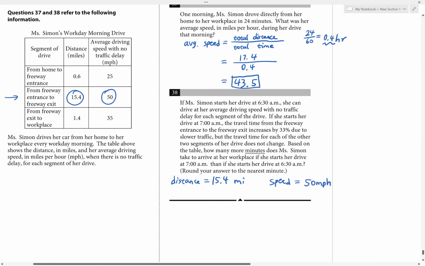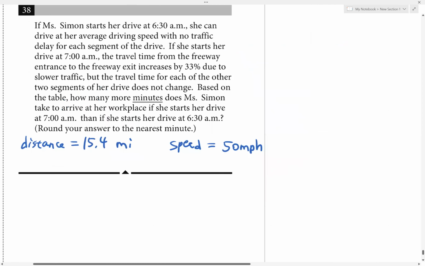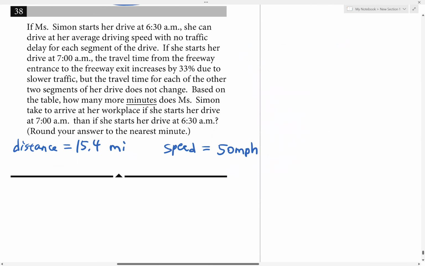So if there's no traffic, that's what we have, 15.4 miles at a speed of 50 miles per hour. But if there is traffic, the total time will increase by 33%. So what we can do is solve for the time when there's no traffic.